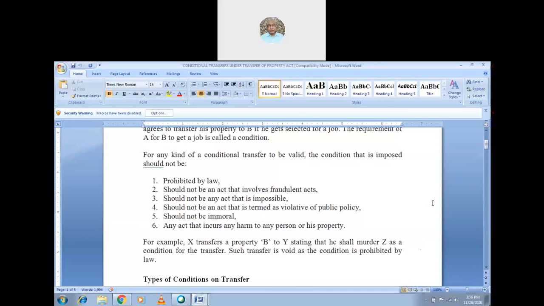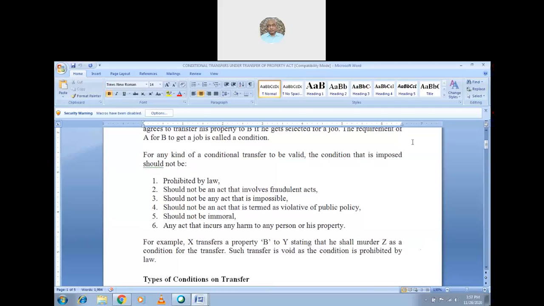So if you, can I make a contract? A wants to transfer his house to B, on the condition that B should have to beat C till he becomes handicapped or till he dies. Can you put such a condition?